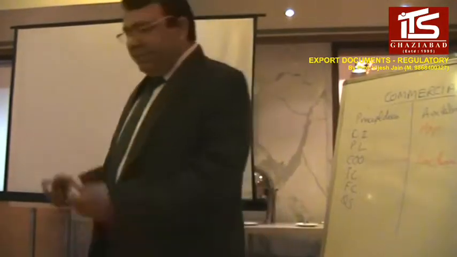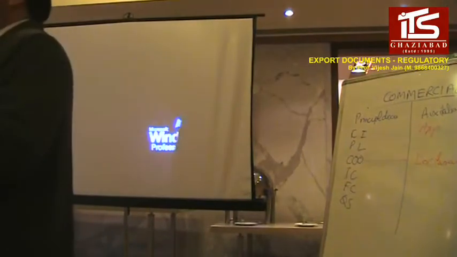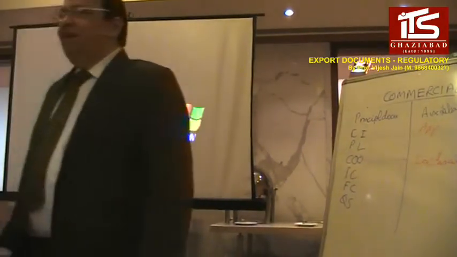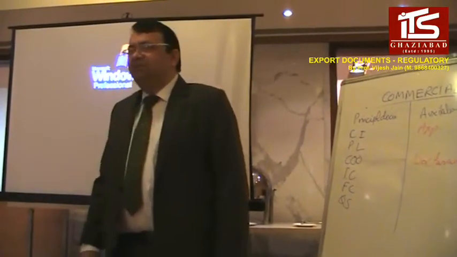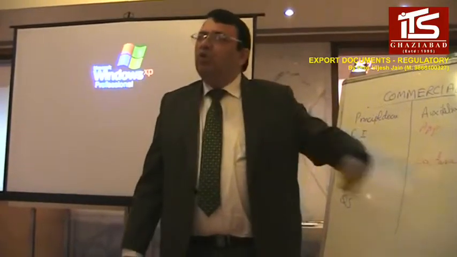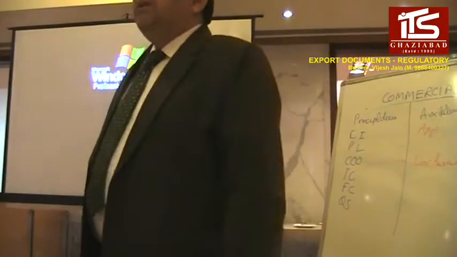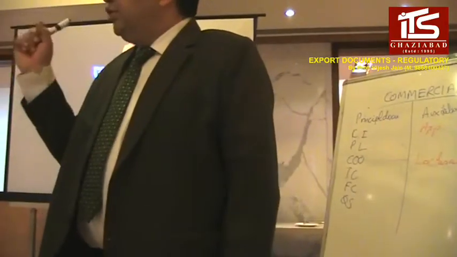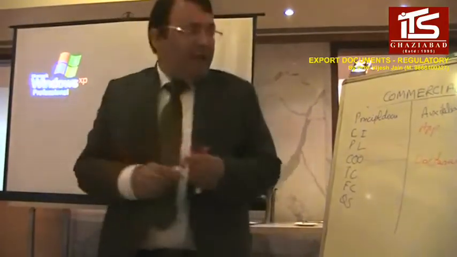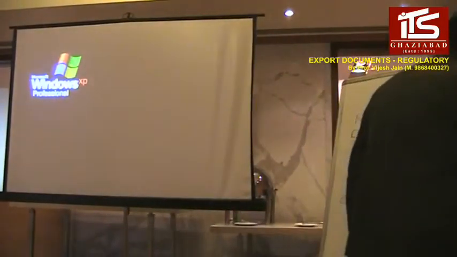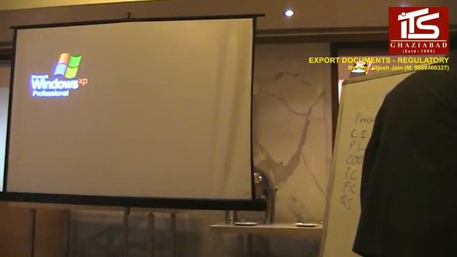Now, what is GR? GR means guarantee remittance. It is now known by many other names which I will discuss with you. But basically, this is an exchange control document.